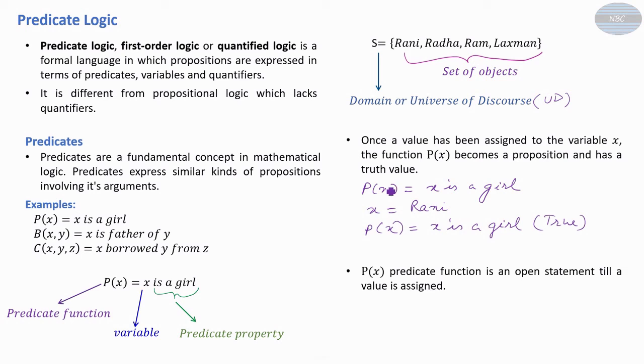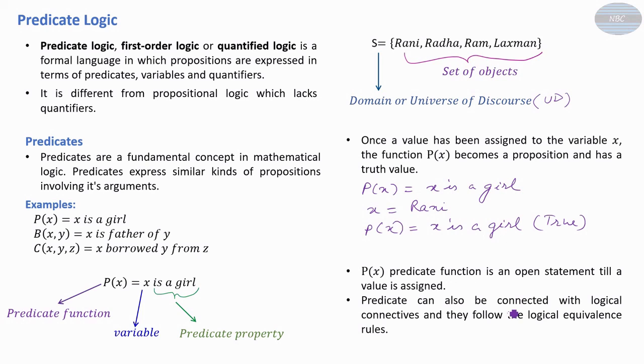So P(x), the predicate function, is an open statement till a value is assigned. It is nothing but an open statement, meaning we cannot determine its truth value until its value is assigned. But once the value is assigned to the variable x, you can determine its truth value, either true or false. Because once a value is assigned, the predicate function becomes a proposition which has a truth value, either true or false.